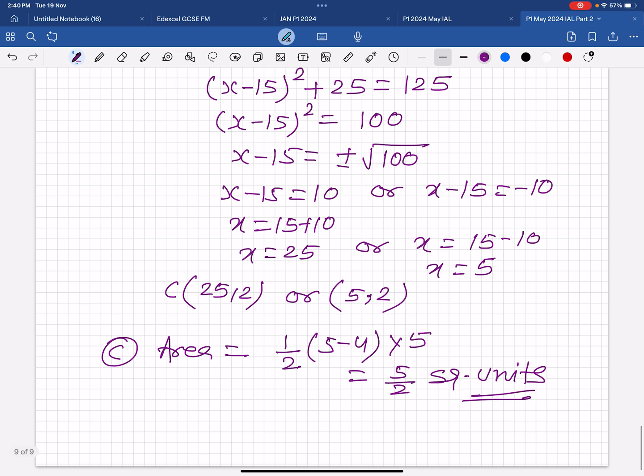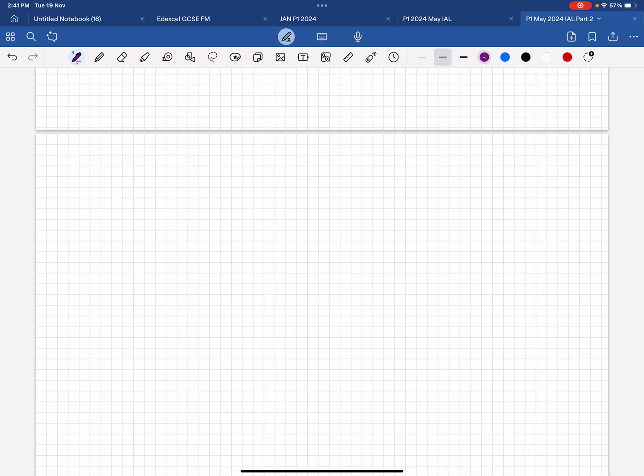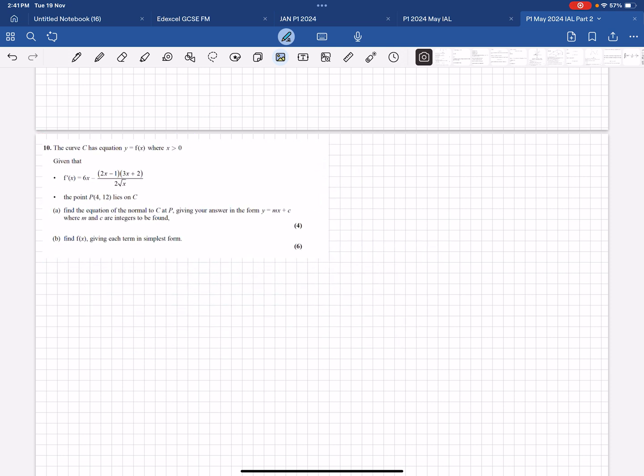Now, question number 9 finished. Question number 10. Now question number 10 is this one. Very good question. So differentiation is given already. The point is given that lies not on f dash x, that lies on fx. And the equation of the normal, you have to find it out.